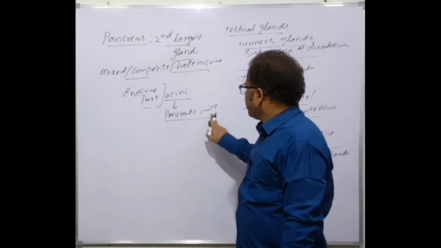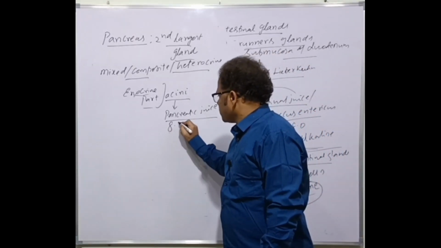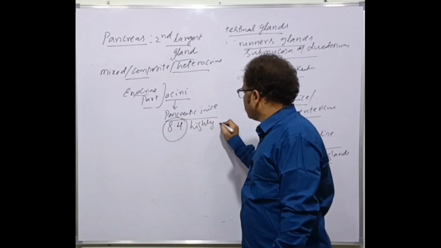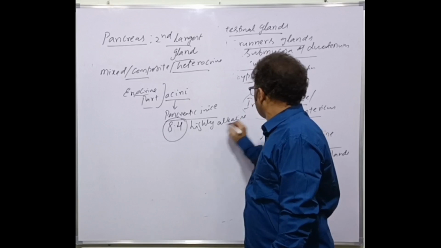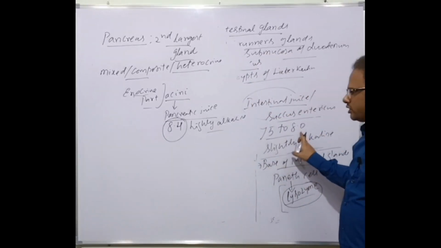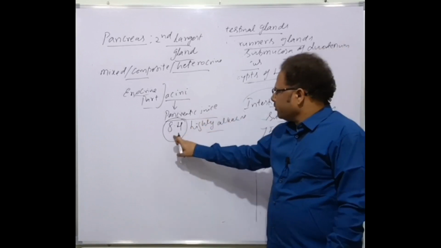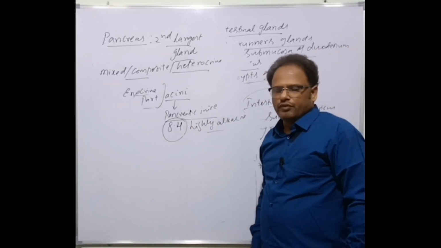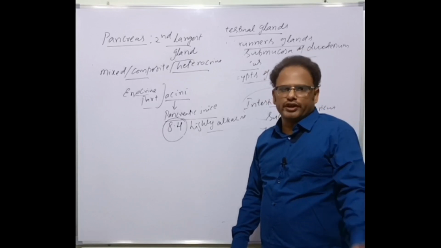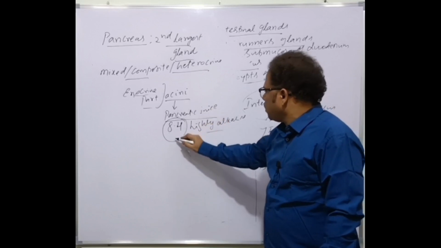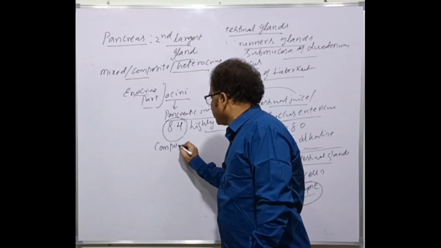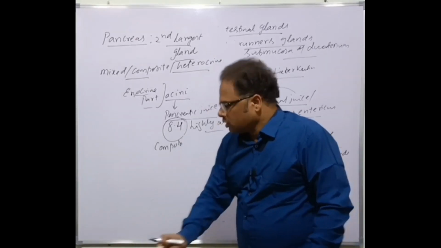The pH of pancreatic juice is 8.4, that is highly alkaline, whereas the pH of succus entericus is slightly alkaline, 7.5 to 8.0. Pancreatic juice is 8.4 pH, highly alkaline, whereas gastric juice is 0.9 to 1.8 and salivary juice is 6.8. And what is the composition of this pancreatic juice? Let's discuss.